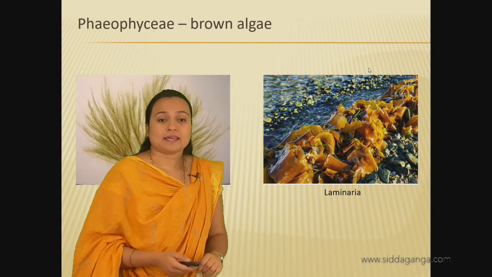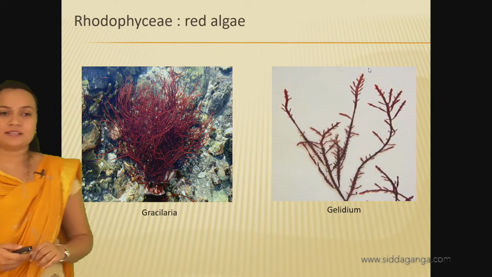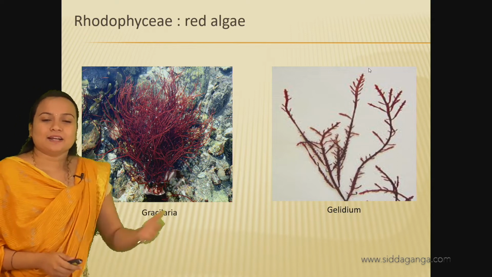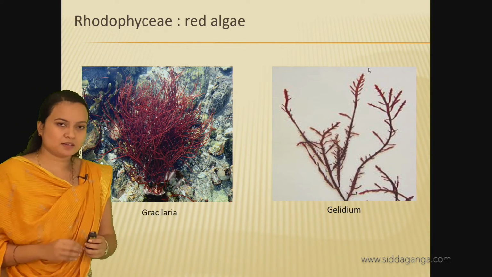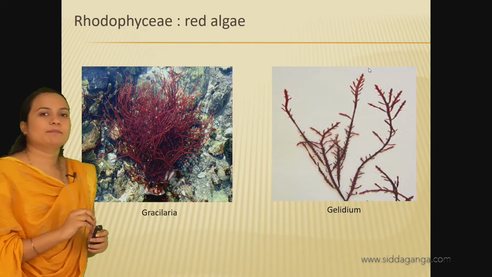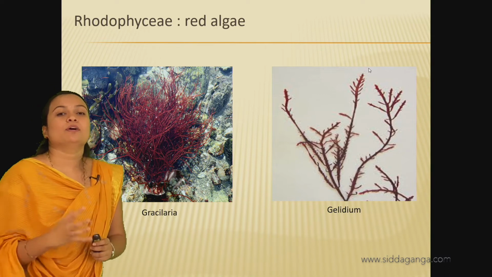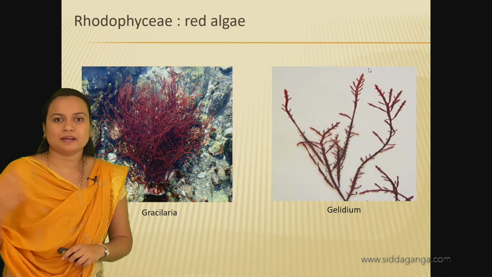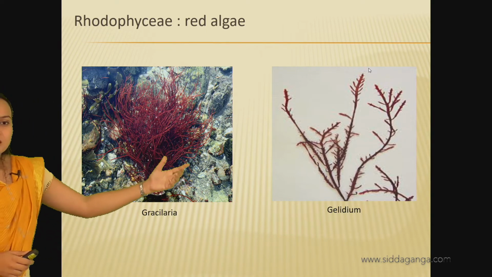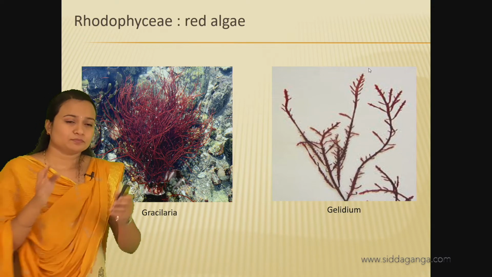Okay. Next, moving on to the next class, that is Rhodophyceae. This Rhodophyceae is usually a red algae. This red color is due to the pigment called phycoerythrin. Phycoerythrin leads to the red color in this algae. Okay, and examples for these are Gracilaria and Gelidium.